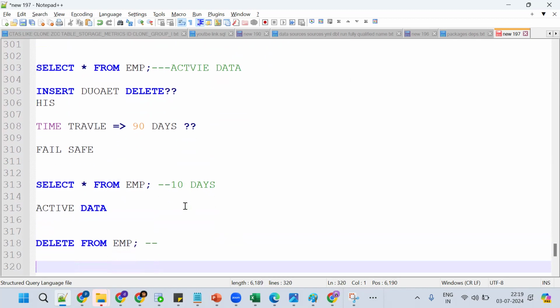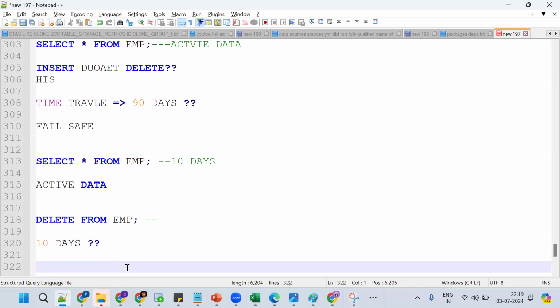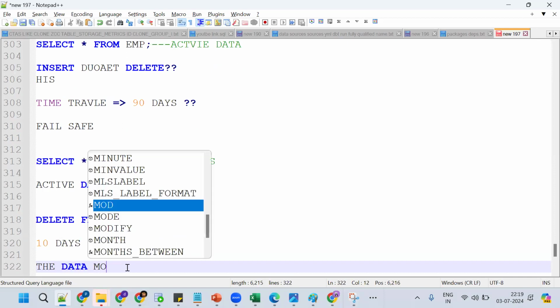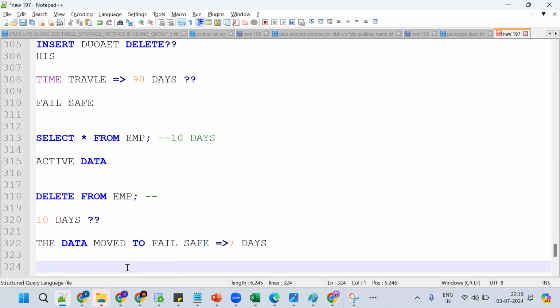The data moves to time travel for 10 days. We are able to access it for up to 10 days. After 10 days, the data moves to fail safe. Fail safe is there for up to 7 days. Now see what happened: in total, up to 17 days, we are able to get the changes back.